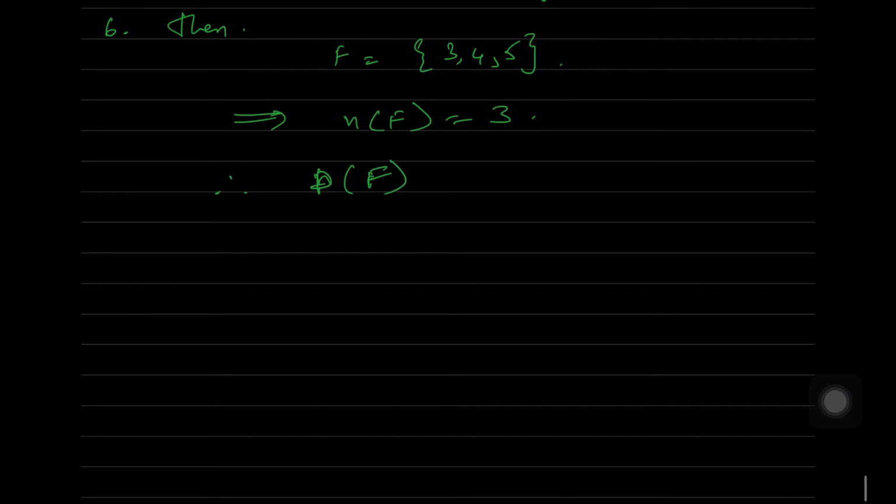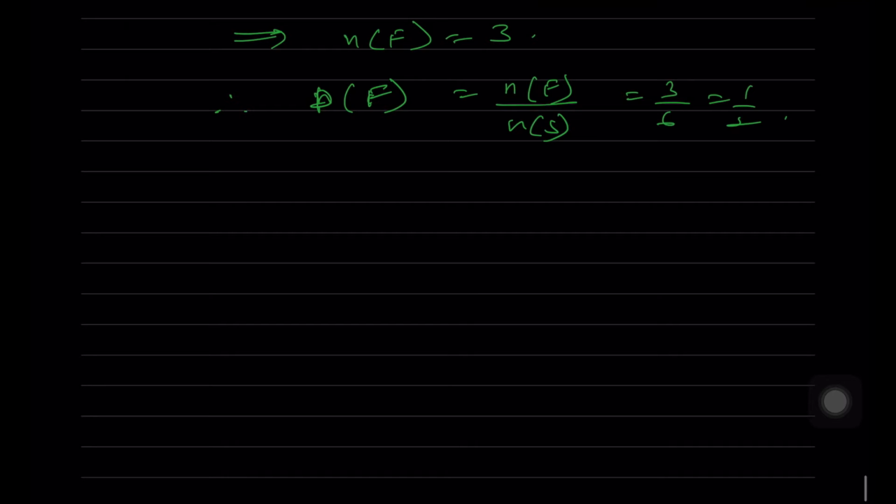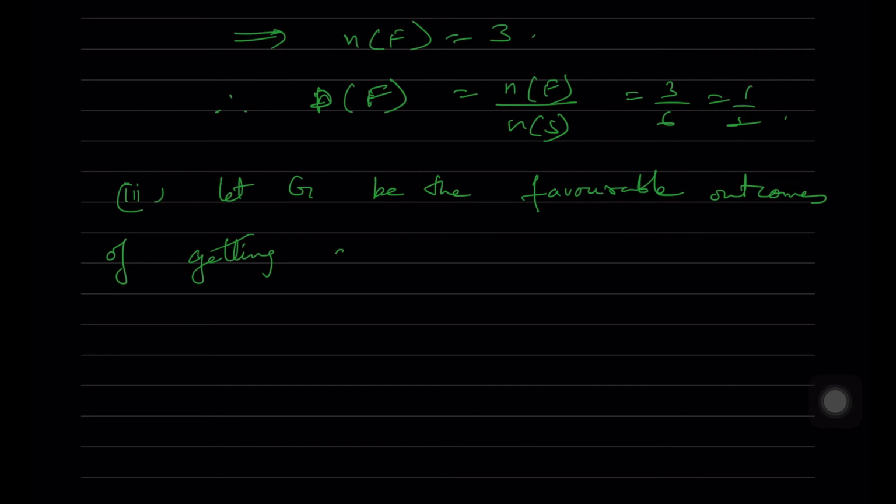So the probability of E is equal to N of E by N of S, which is equal to 3 by 6, which is equal to 1 by 2. Next, let F be the favorable outcomes of getting a number lying between 2 and 6. Then F is equal to 3, 4, 5. So N of F is equal to 3, and probability of F is equal to N of F by N of S, which is equal to 3 by 6, which is half.